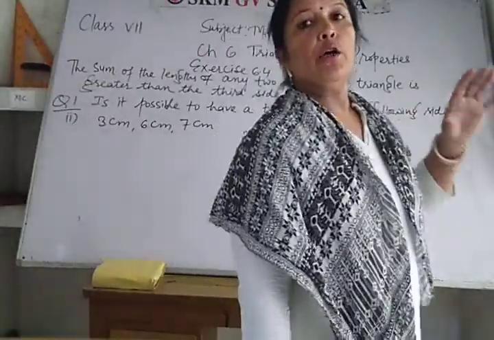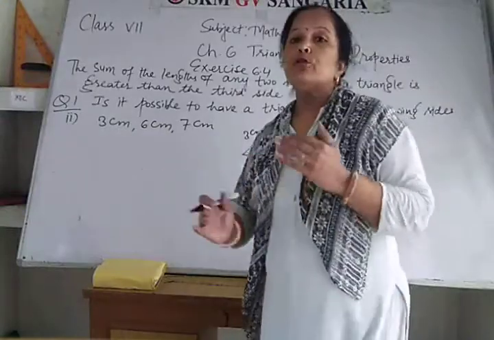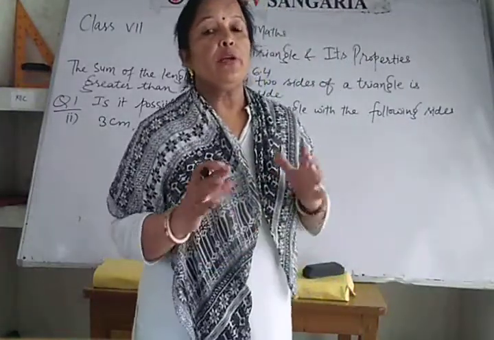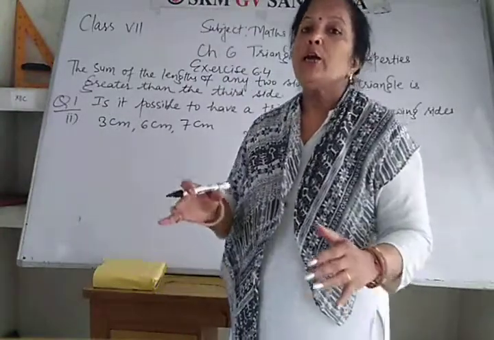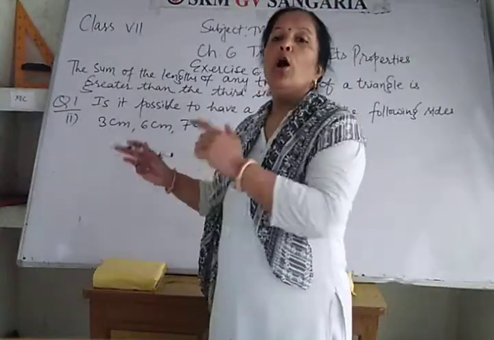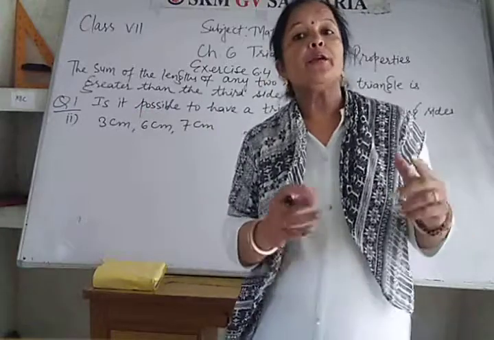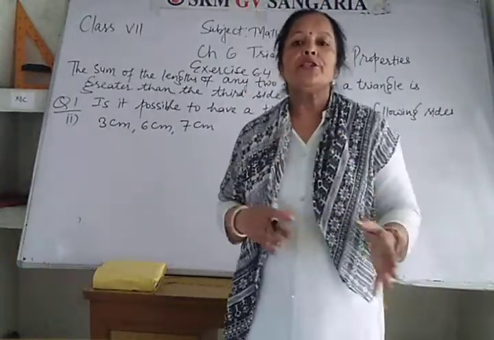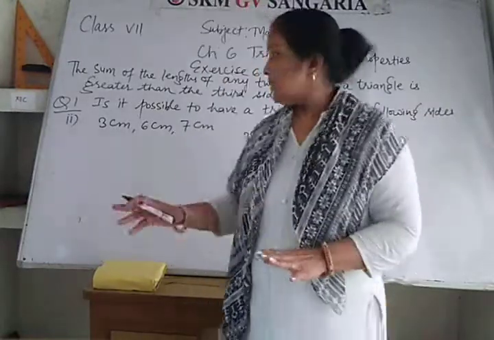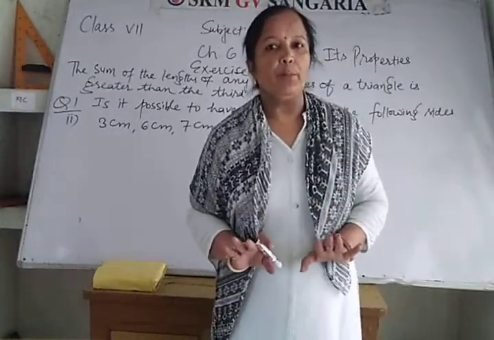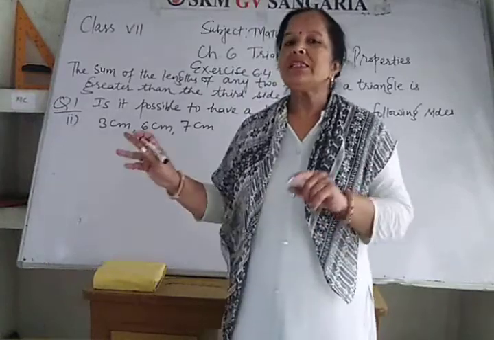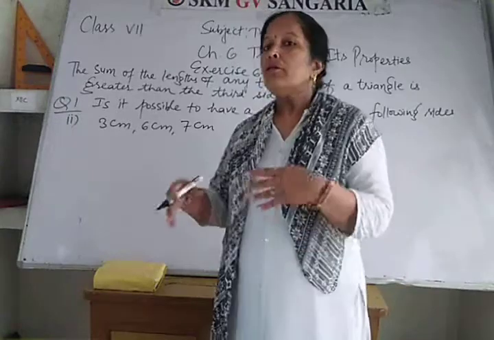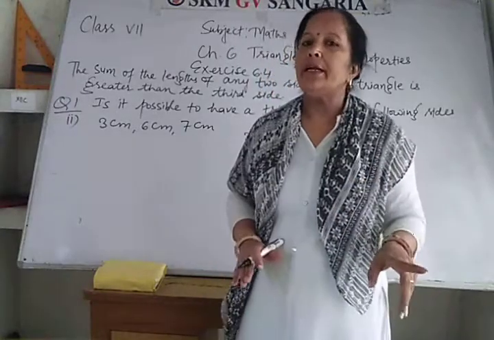First of all, while solving this sum, the property should be known to us, okay. The property should be clear to us. Which property we are going to follow, that's why we have to state that particular property. We have to write that, okay. Some students they don't write, they just forget to write the properties, okay. So whenever these types of sums are there, whatever property of triangle is applicable here, you have to write that, okay.